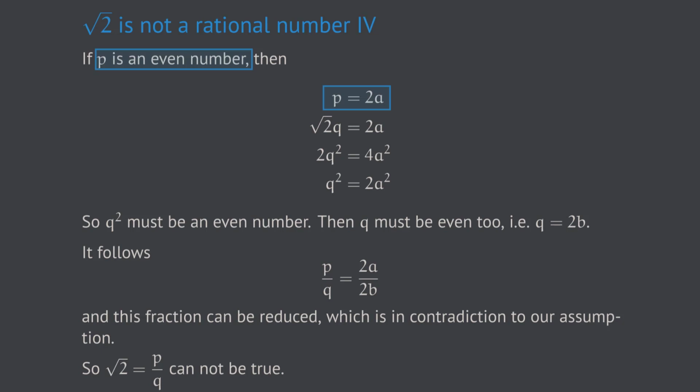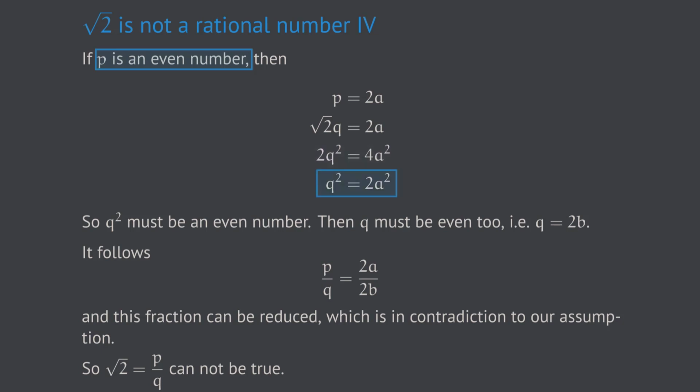Now remember again our original assumption, which was square root of 2 equals p over q. Multiplying this equation by q gives us square root of 2 times q equals p. And by this equation we may replace p in the first equation by square root of 2 times q in the second equation. Now for this equation we take the square of both sides, which results in this equation. In the next step we divide this equation by 2 on both sides, which results in the last equation.